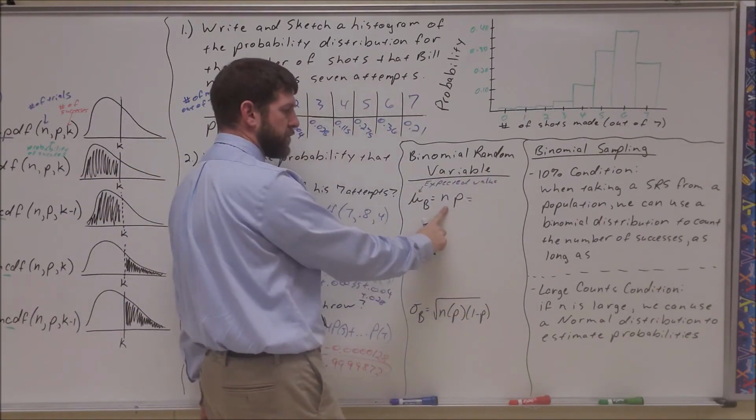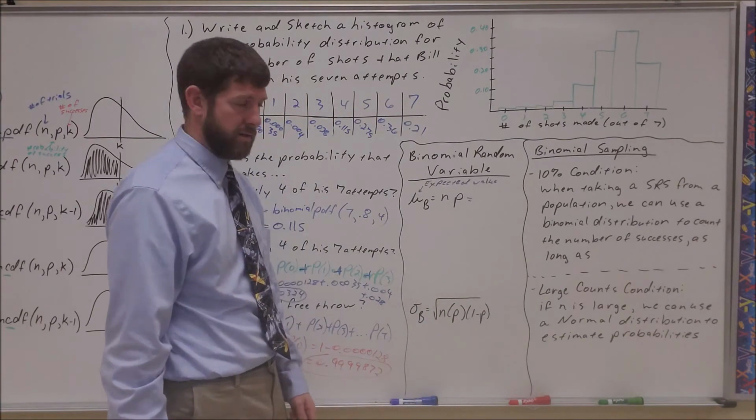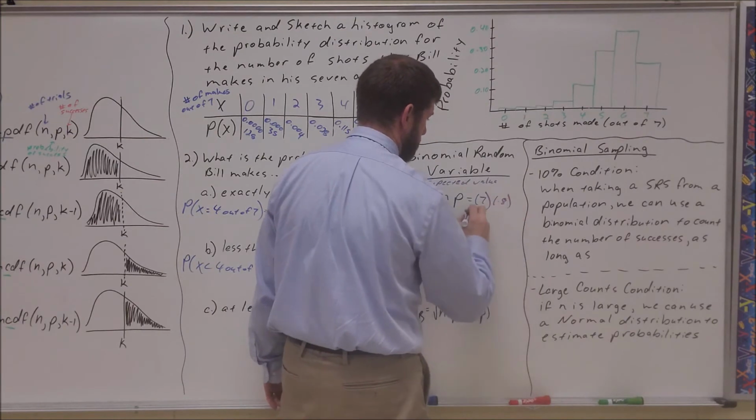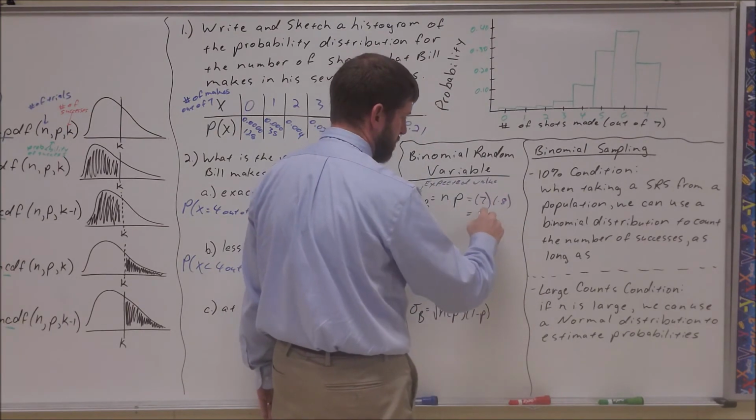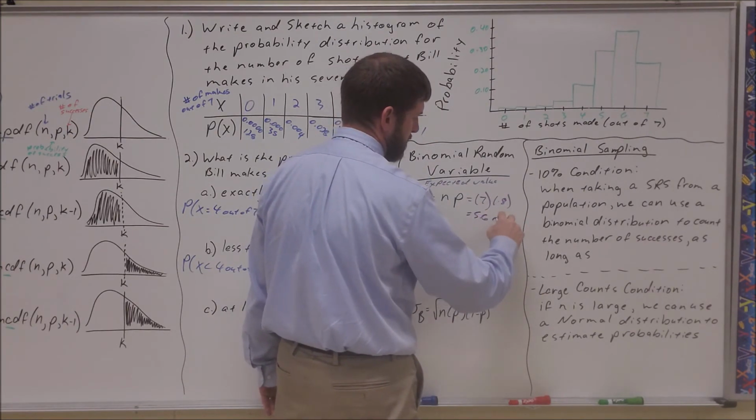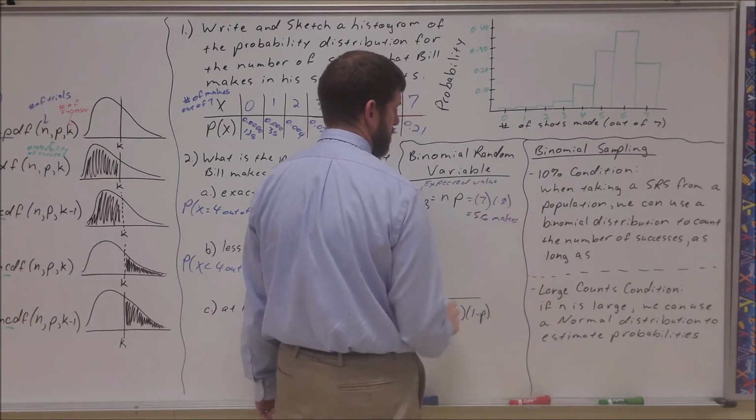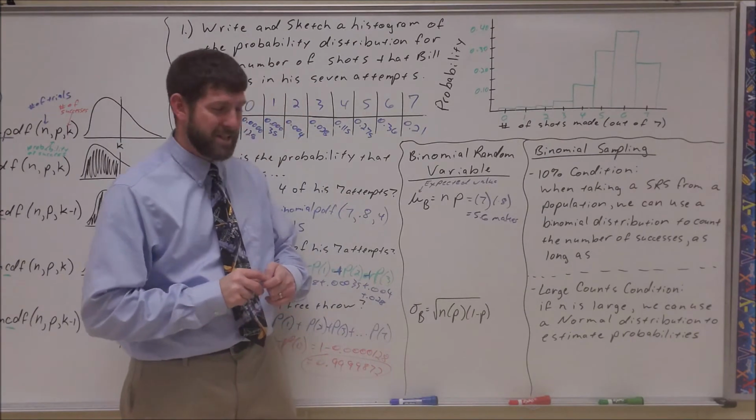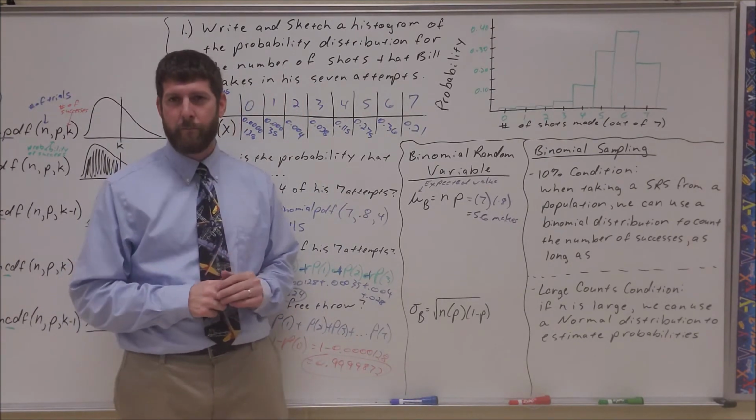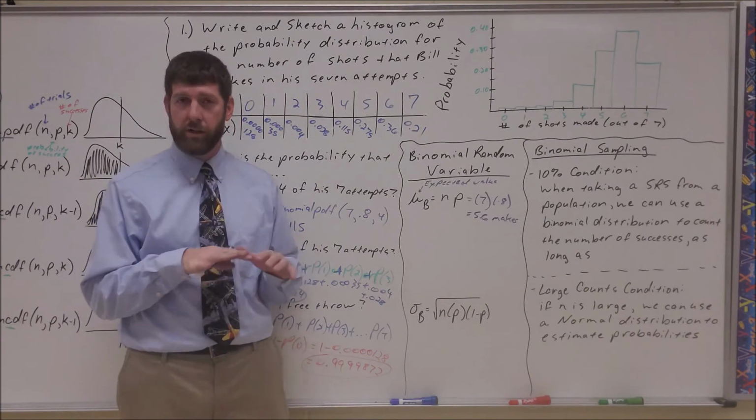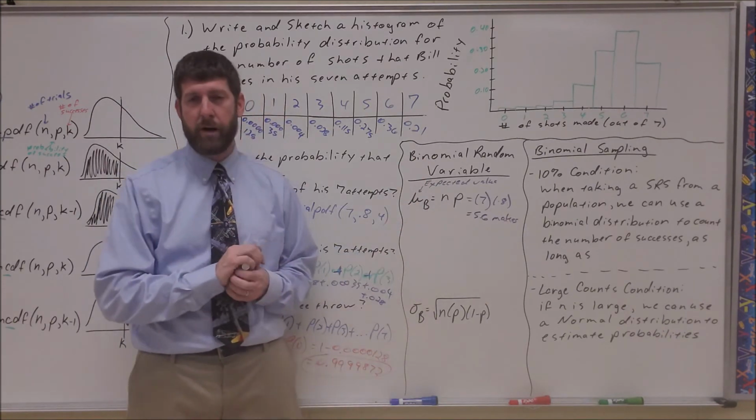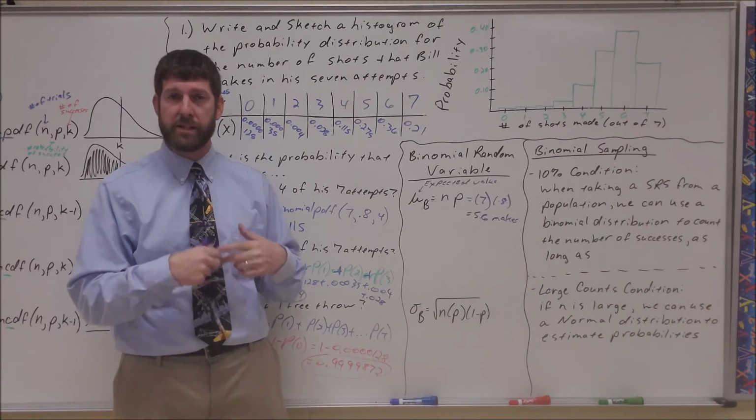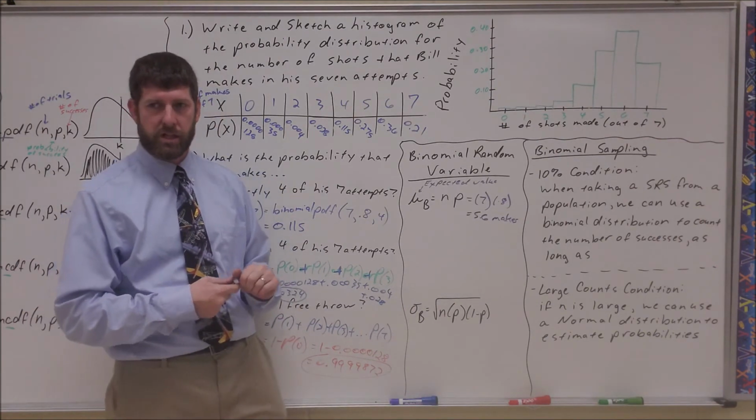So n is the number of trials, p is the probability of success. So 7 attempts, 80% free throw shooter. So we expect Bill to make 5.6 shots, not 5.7. That's all you need to understand for the mean of a binomial random variable. Take the probability of success, multiply times how many he's trying, and that's how many times we would expect him to be successful.